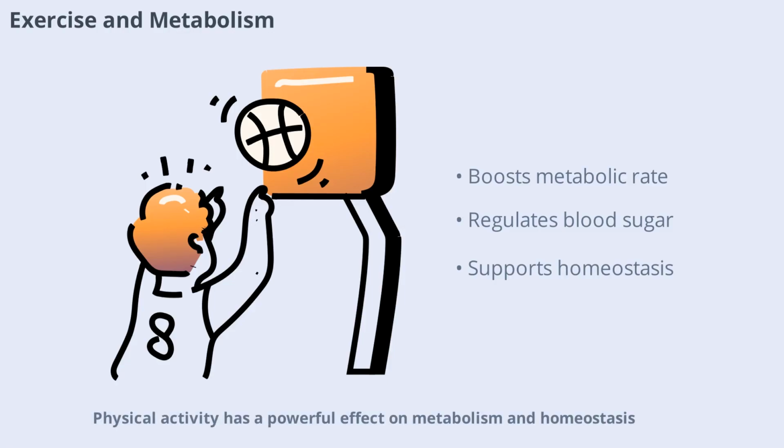Physical activity has a powerful effect on metabolism and homeostasis. Exercise increases your metabolic rate, helping you burn more energy and maintain a healthy weight. It also improves your body's ability to regulate blood sugar, temperature, and other vital functions. Regular exercise is one of the best ways to support homeostasis and overall health.